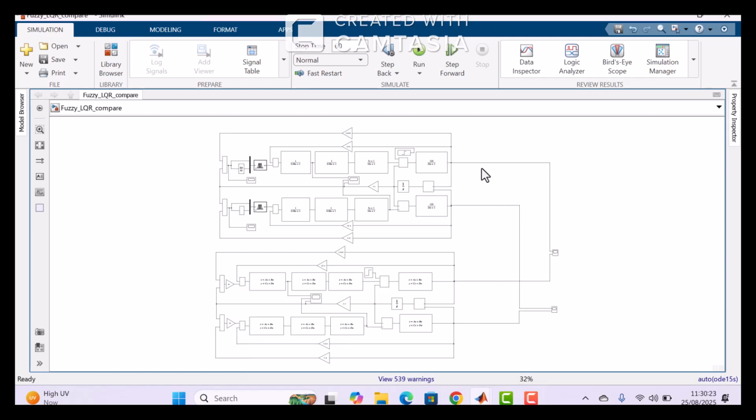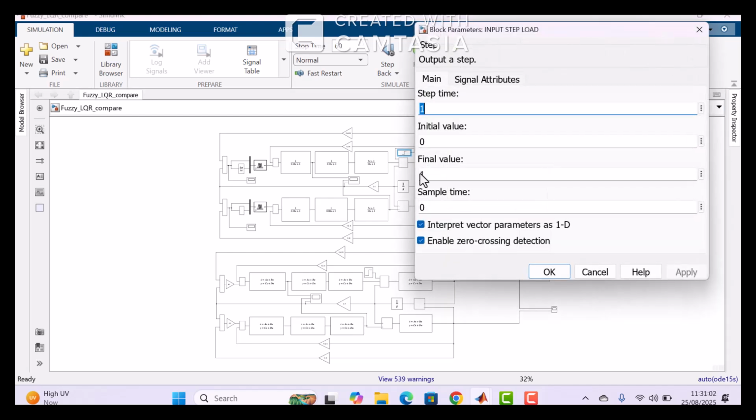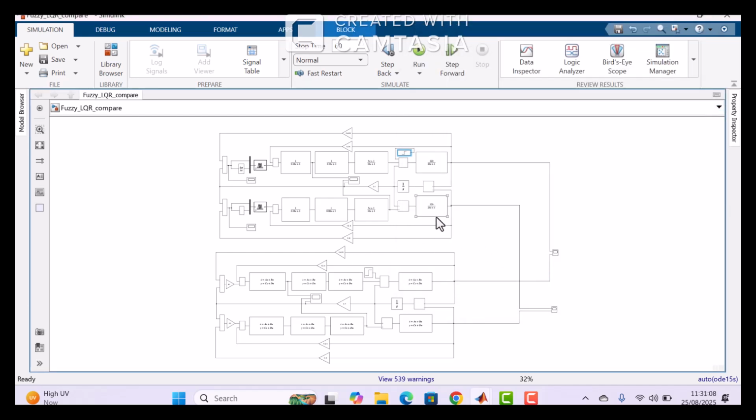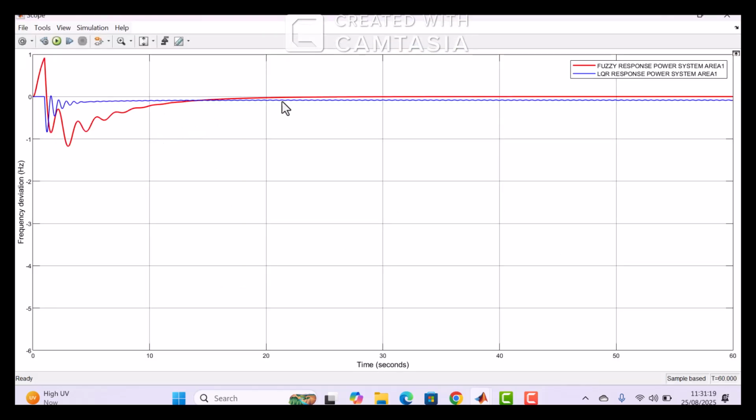So here we have introduced a fuzzy logic controller into the system, and an LQR controller into the system. So we are going to compare the response of the system in area 1 between the fuzzy logic controller and the linear quadratic regulator controller. So for load 1 power unit, we can see in area 1 the response of the fuzzy logic controller is presented with the red waveform. The response of LQR, I mean the linear quadratic regulator, is presented with the blue waveform.